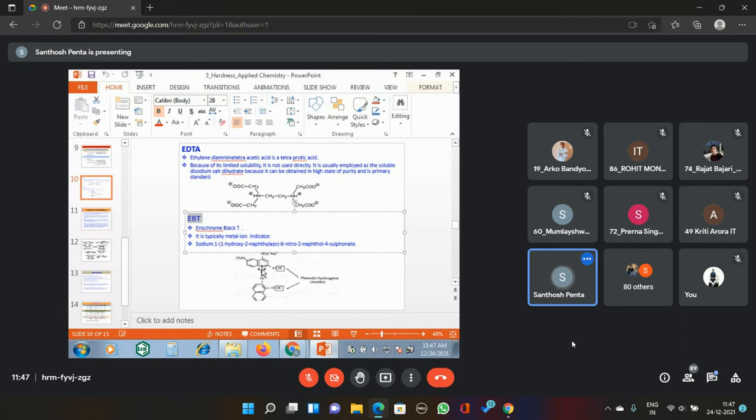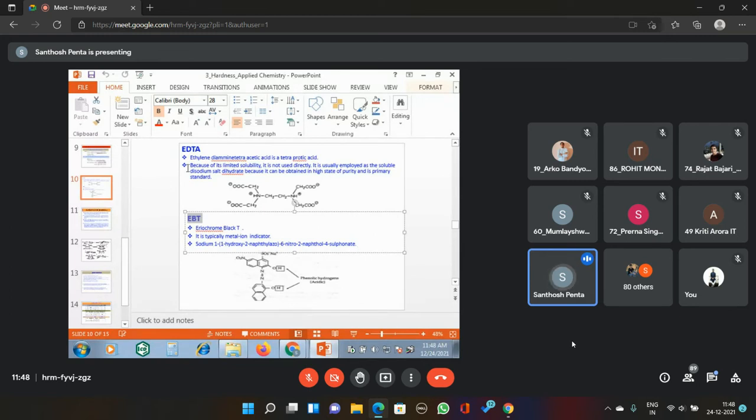Then from here onwards you give the numbering again. Here 6-nitro is there: 1, 2, 3, 4, 5, 6. 6-nitro, 2-naphthol. Why is it 2-naphthol? Here it is 1, 2, and the OH is at 2, so this is 2-naphthol. Then 4-sulfonate: 1, 2, 3, 4. So this is the IUPAC name of EBT. Just remember this, it is for knowledge purposes.